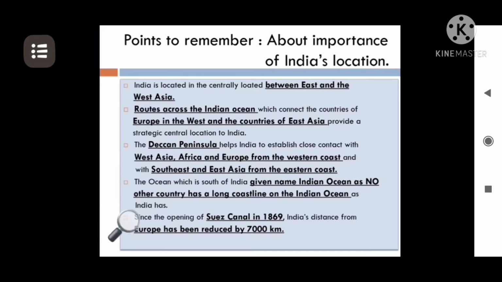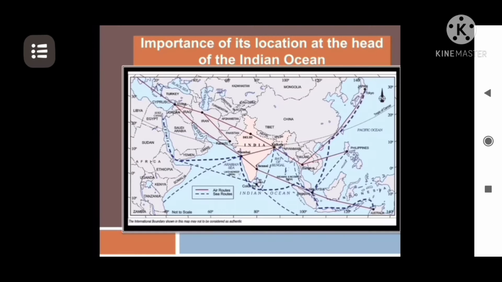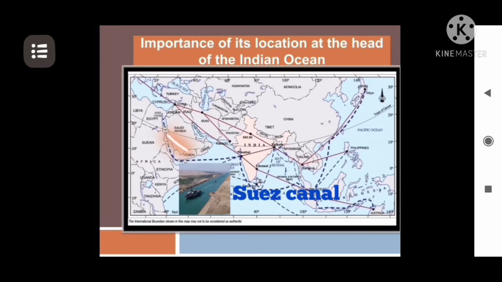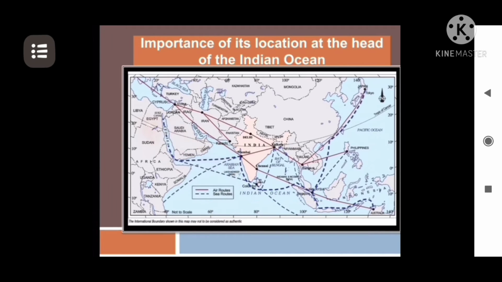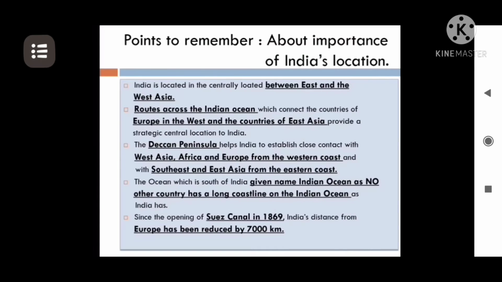The last very important factor I wanted to mention is that the Suez Canal was constructed in 1869, which was a major turnover in trade, where India was supposed to take a longer turn from the Cape of Good Hope to the European countries. The opening of the Suez Canal, as you can see in the given picture, helped to reduce the distance between India and the European countries. So that's all for the importance of the ocean.